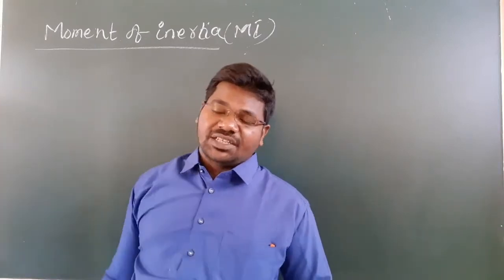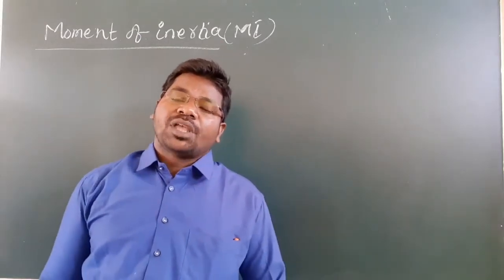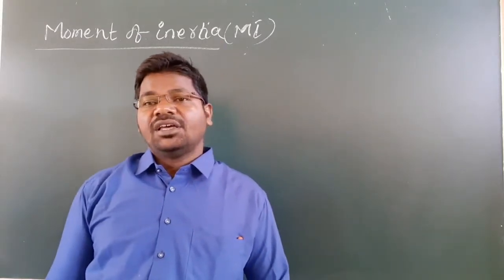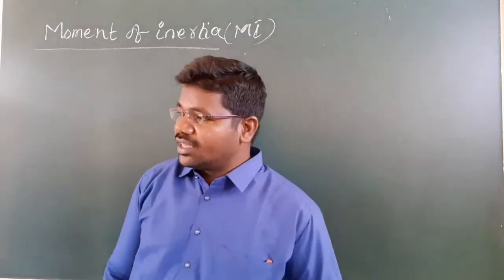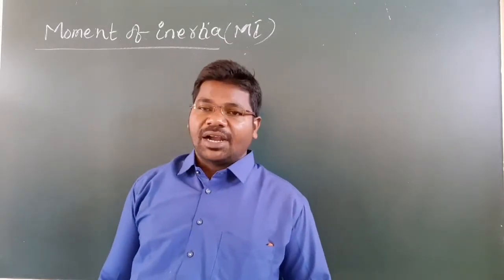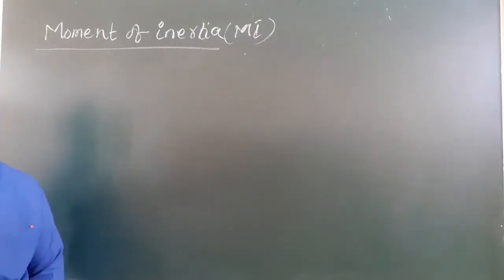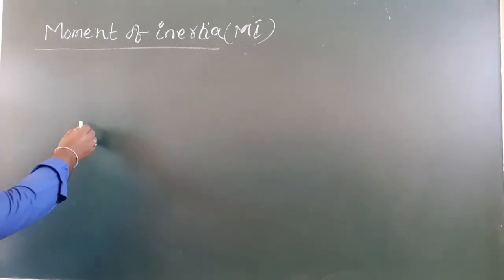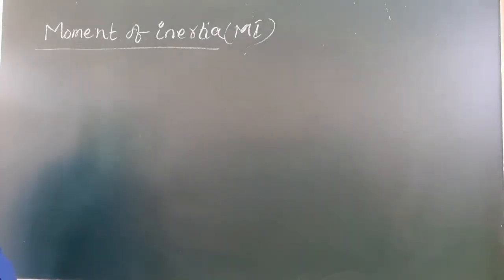Coming to moment of inertia. Moment of inertia is defined as the opposing property of a rigid body if a torque is acting on the body. It is the property of a body by virtue of which it opposes the torque tending to change its state of rest or uniform rotational motion.